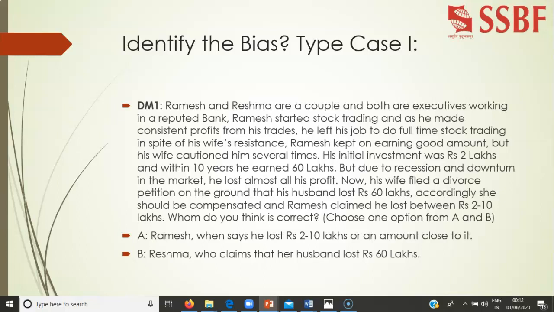When Ramesh says the amount is close to 2 to 10 lakhs, it is because he started his investment with 2 lakhs in 10 years. Even if you add some sort of interest rate trend, it cannot be more than 10 lakhs. He is telling, okay, in 10 years, even if you take 5 times, it should not be more than 10 lakhs. That should be the claim amount. But Resma is telling, no, my husband has lost 60 lakhs. I should be compensated on the basis of 60 lakhs. Now you tell who is correct.